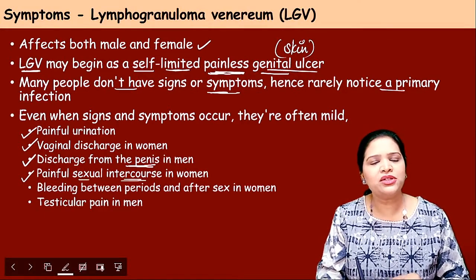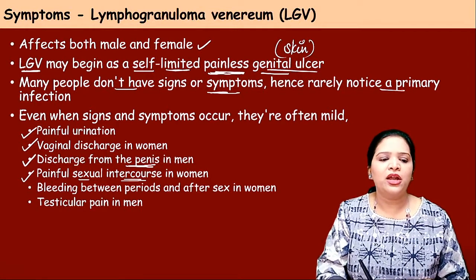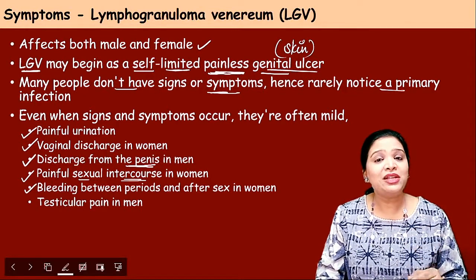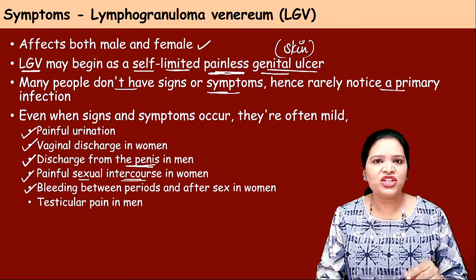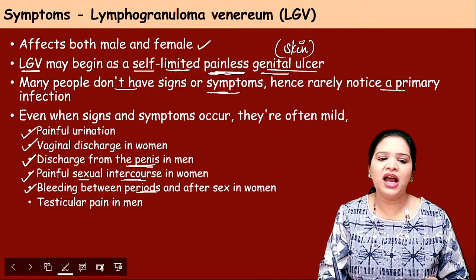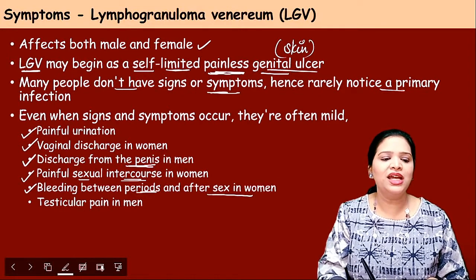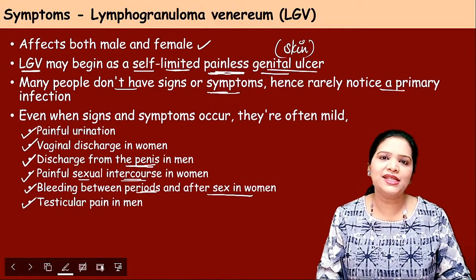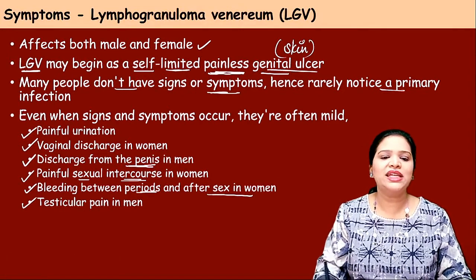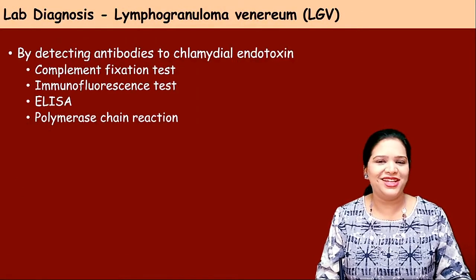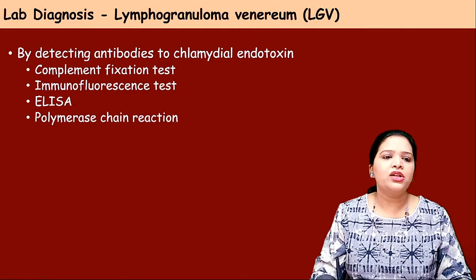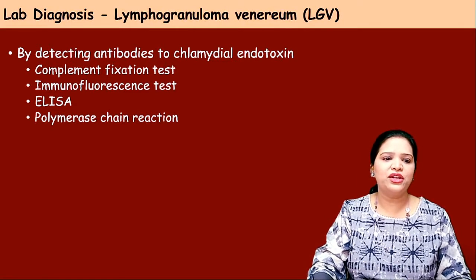Not only that, for women there will be bleeding. Apart from the normal menstrual bleeding, the vagina will bleed after sex. And there will be pain in the testicles in men. These are the symptoms of lymphogranuloma venereum.